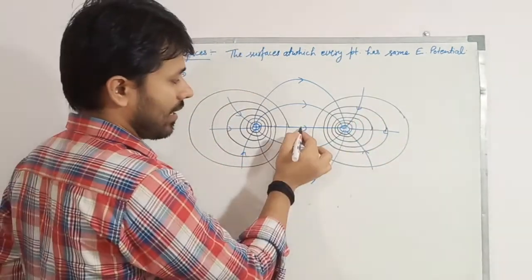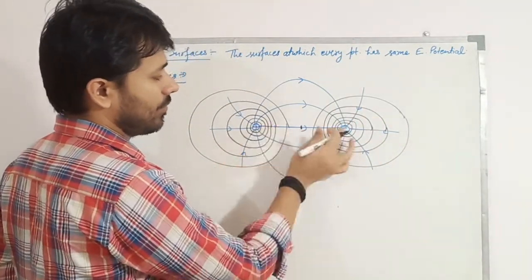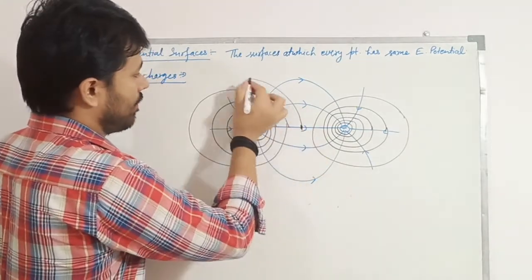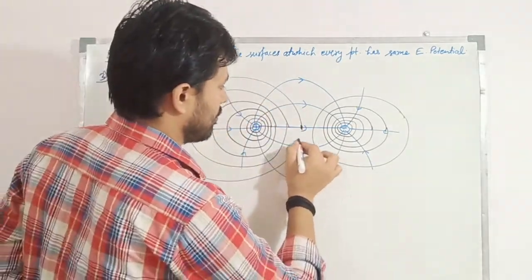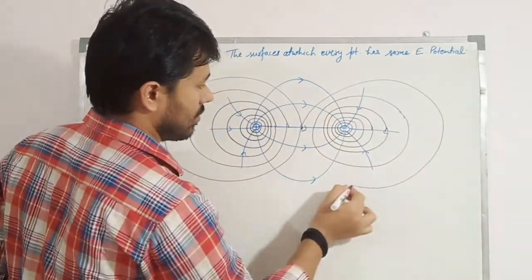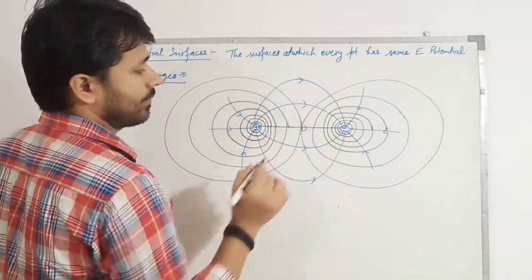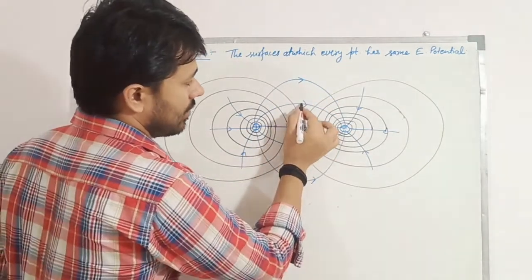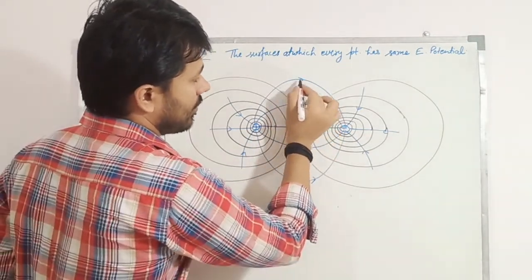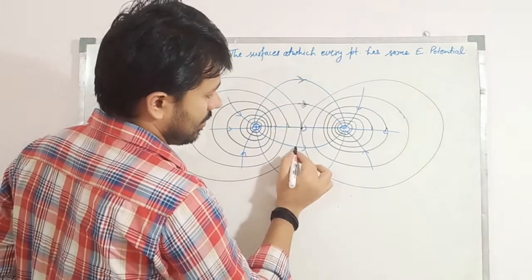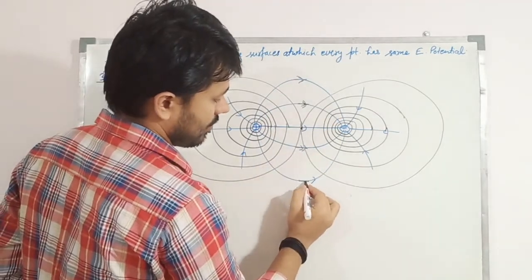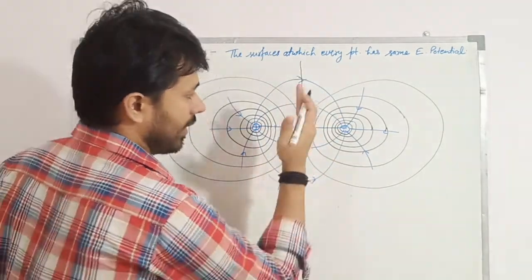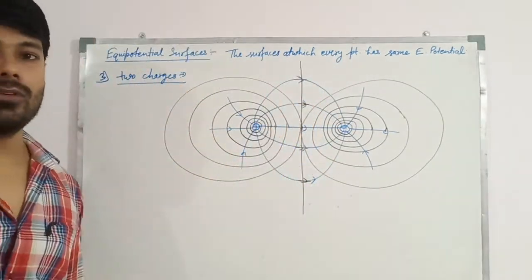At some midpoint, if both charges are equal and opposite, then at the midpoint there is something like this, spherical. And at this point there is also an electric field. This is the electric field, this is the electric field. So here the electric field has plane symmetry at the midpoint.